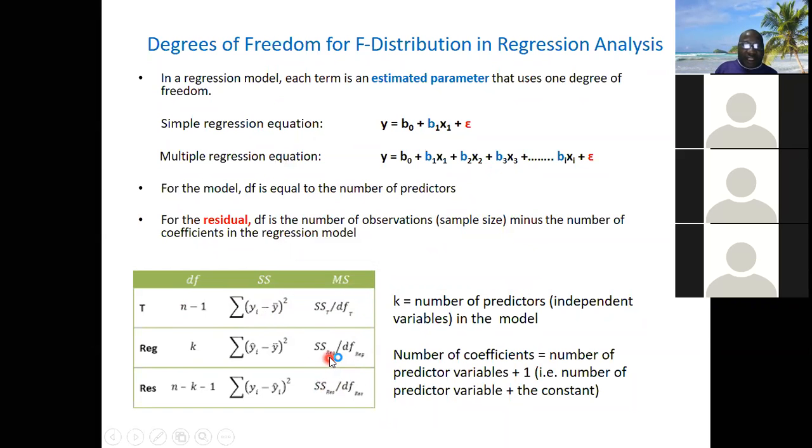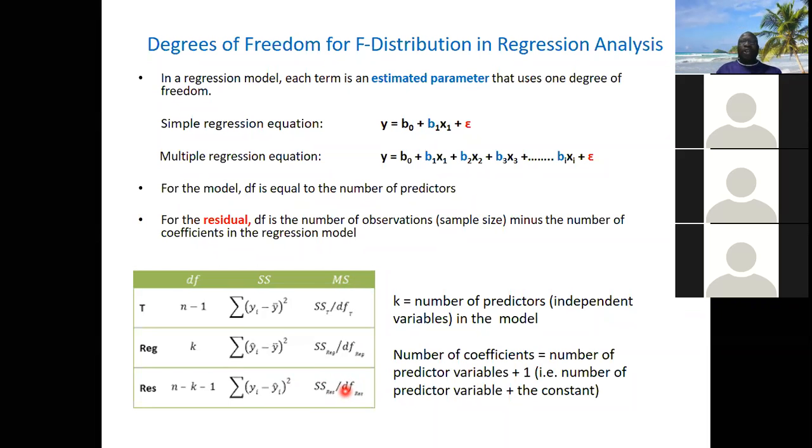Here, SS model, which is the regression, divided by the degree of freedom of the regression, gives you the mean square model, which is the variance of the model. SS residual over the degree of freedom of the residual gives you the mean square residual. It's as simple as that.